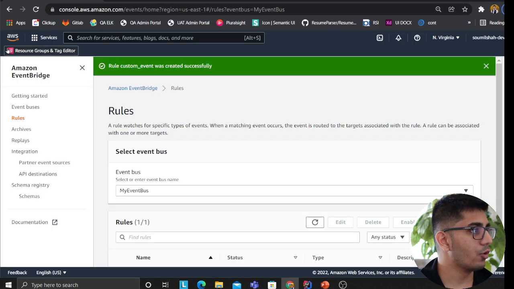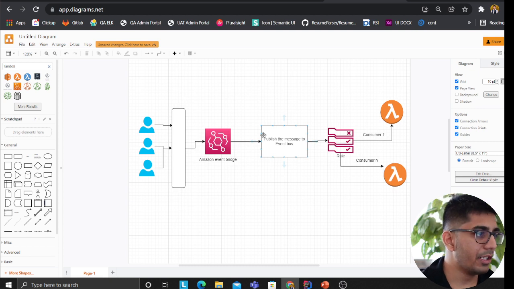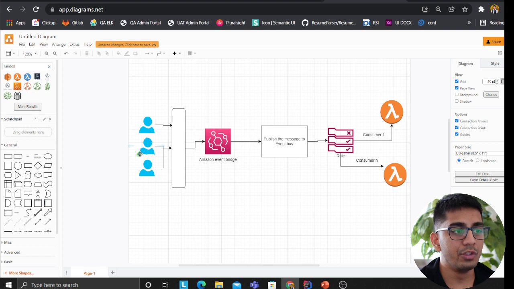Now let's learn how to create this architecture. Before that, I would like to explain the small architecture we are about to create. There are a lot of applications who are publishing messages to our EventBridge. And on EventBridge, we'll create our event bus where these messages are being published. From that, I would have rules. Based on the rules, only certain consumers are invoked.